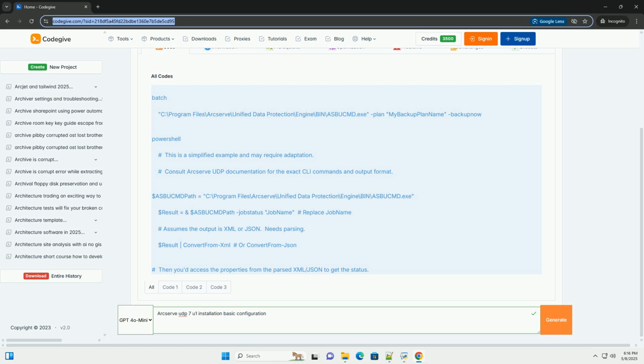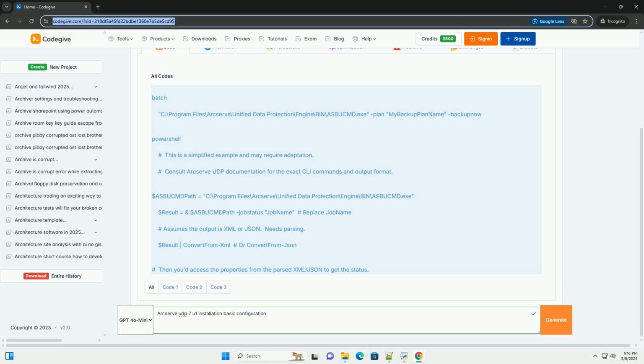7. Monitoring backups. Use the Arcserve UDP console to monitor the status of your backups. The dashboard provides an overview of your backup environment. The Activities tab shows the history of backup jobs and any errors or warnings.